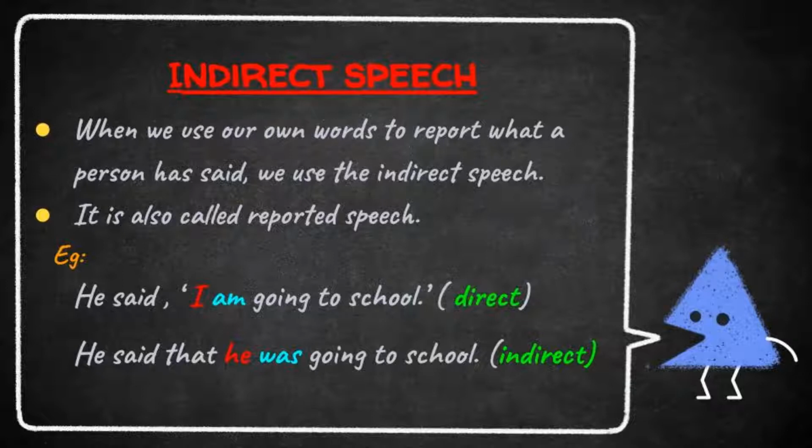Look here, he said that he was going to school. So we added the conjunction that, we removed all the punctuation marks, the pronoun I changed to he, and the verb am. What is the past tense of am? Yes, was. He was going to school. He said that he was going to school.